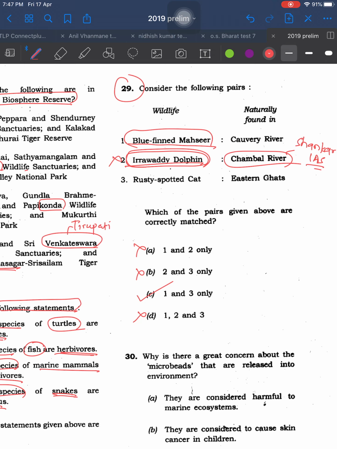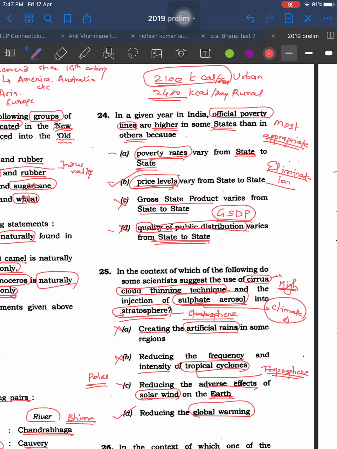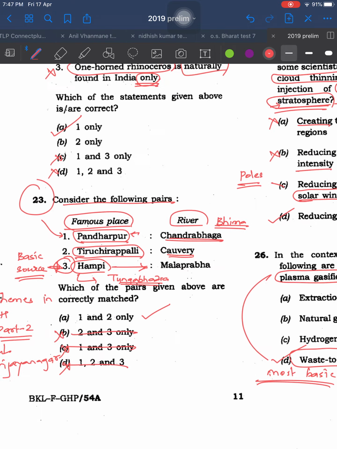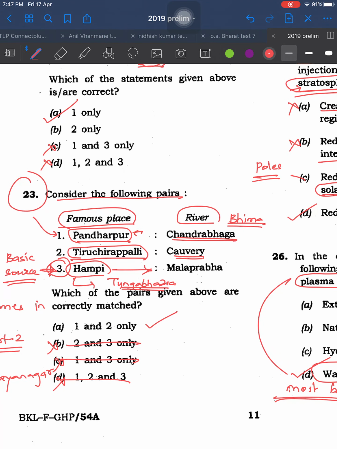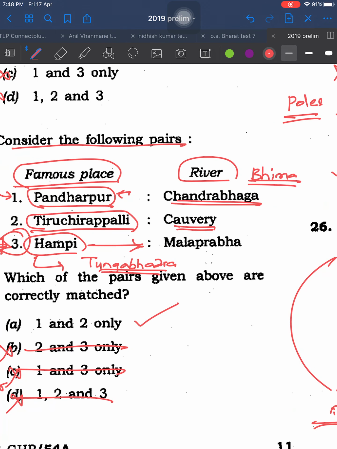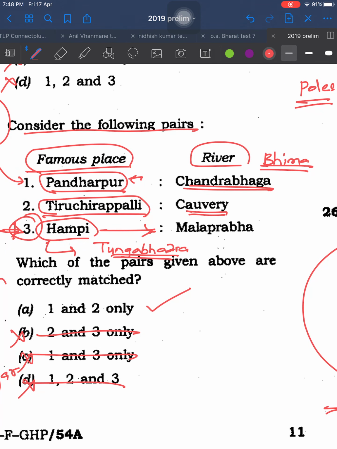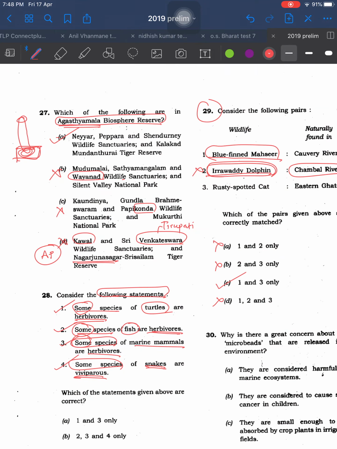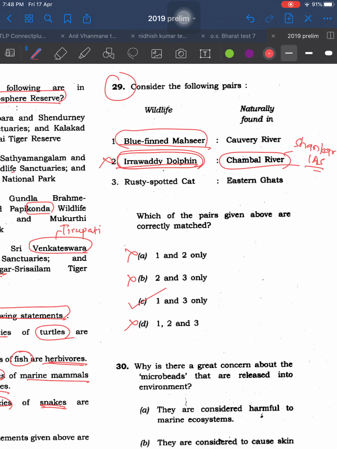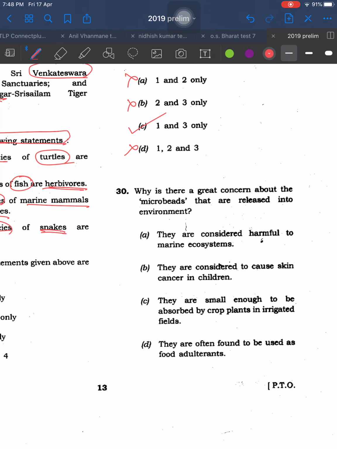You don't have to worry about the remaining things like blue fin mahseer, rusty spotted cat, or in question number 23 where I don't care where the Chandrabhaga river is, whether Pandharpur is on that river or not, whether Tiruchirappalli is actually on Kaveri or not. But if I know one fact, and if that fact is like a keystone, I can easily solve the question. Same goes with question number 29. Any doubt?